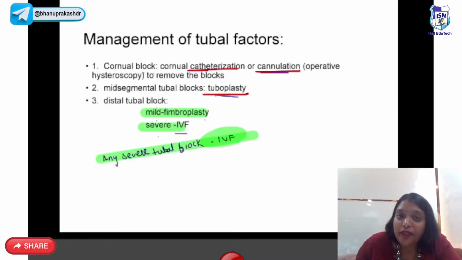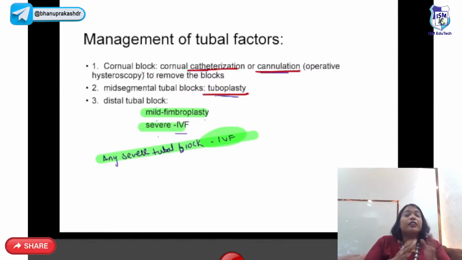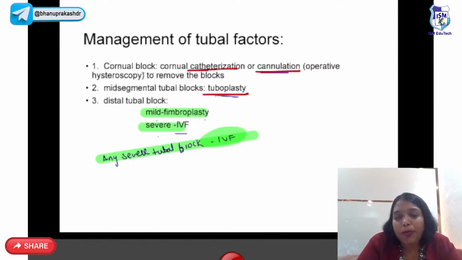So when you have proximal cornual blocks, you will do bilateral catheterization or cannulation. When you have mid-segmental block, you will do tubal recanalization. And when you have distal block, if it is mild, fimbrioplasty. Any severe tubal blocks, IVF is the best, so that there is no chance of ectopic pregnancy.